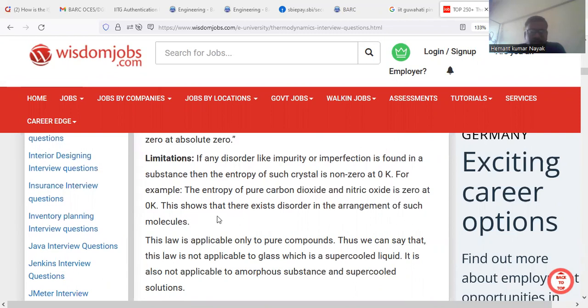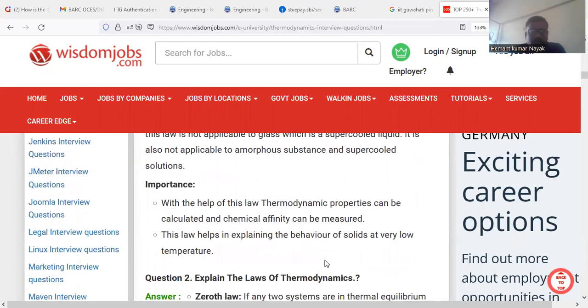For example, the entropy of carbon dioxide and nitric oxide is non-zero at 0 Kelvin. This shows that there exists disorder in the arrangement of such molecules. The law is applicable only to pure compounds. Thus, we can say that this law is not applicable to glass, which is a supercooled liquid. It is also not applicable to amorphous substances and subcooled solutions.